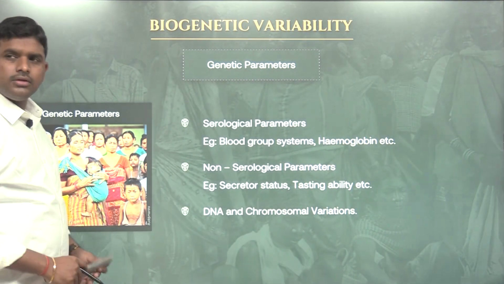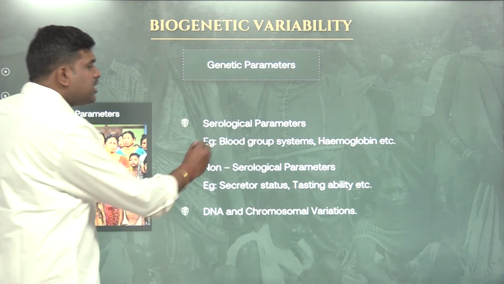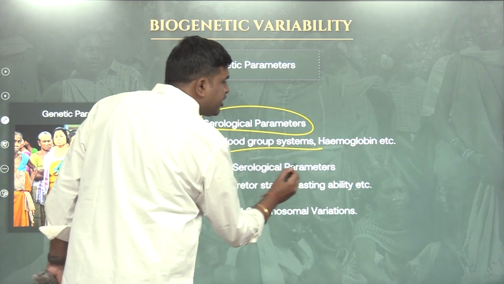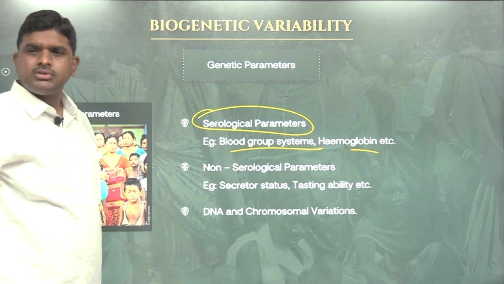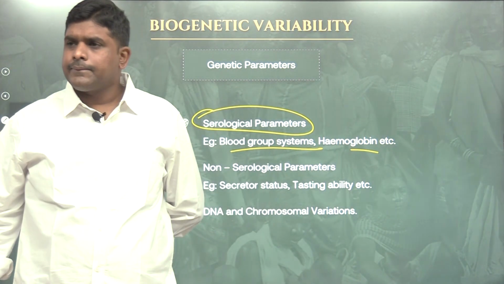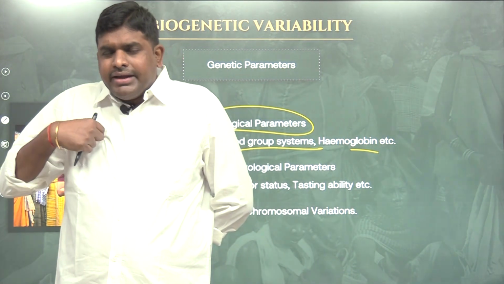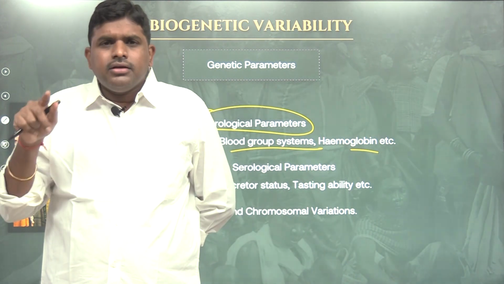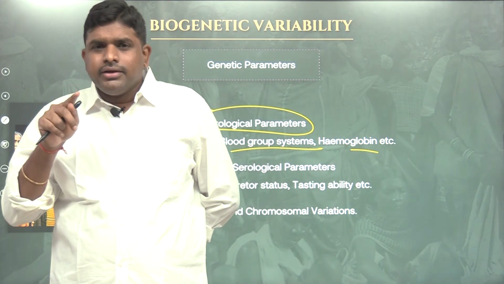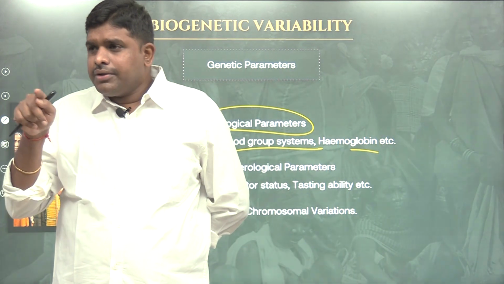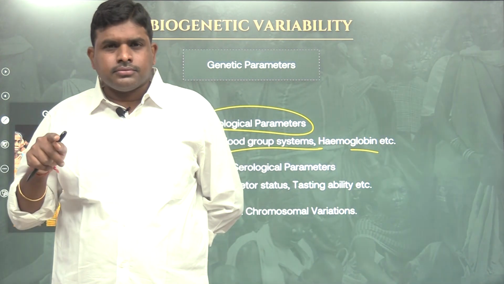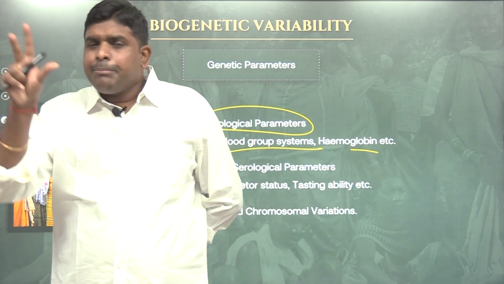Not only physical characteristics, but also serological parameters, blood group systems, hemoglobin systems. For example, my blood, A blood or B blood or AB blood or O blood, that is an appearance.